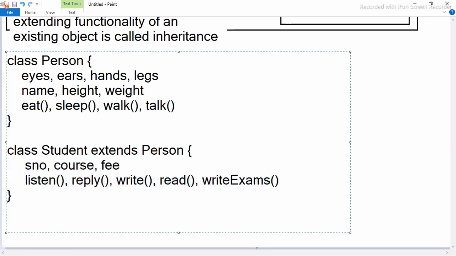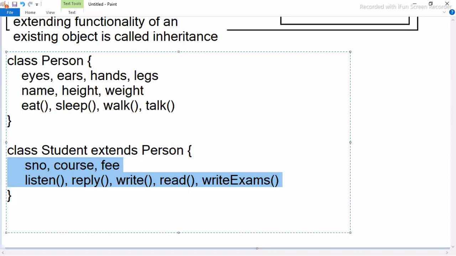student class. So if you write a new class deriving from an existing class for extending its functionality, the style of writing code is called what? Inheritance. So if somebody asks, what are you doing as part of inheritance? You are extending the functionality of an existing object by writing a new class. In this new class, we should write the additional properties and behaviors of an existing object.